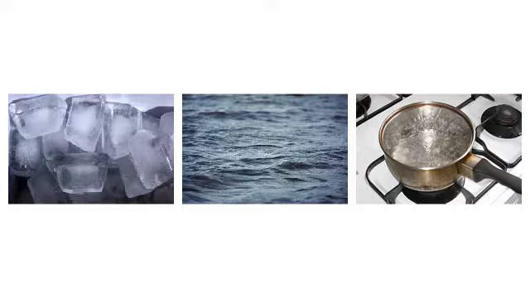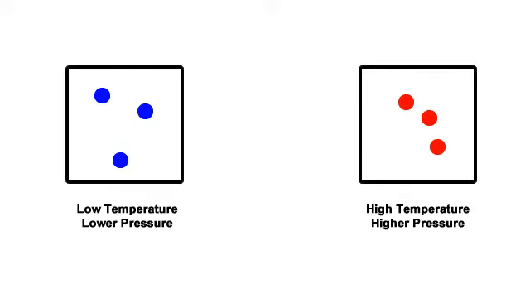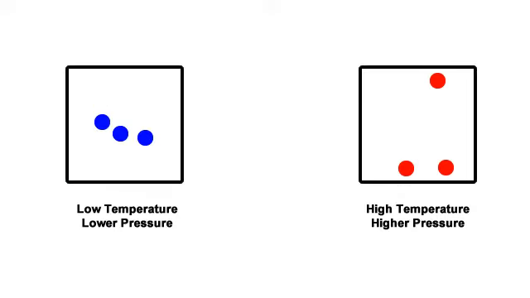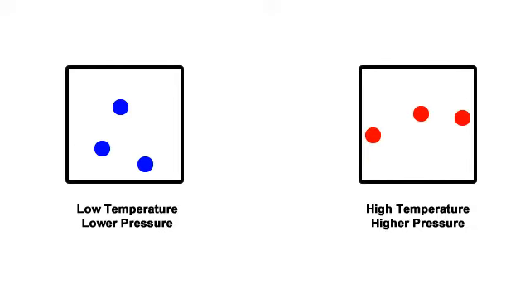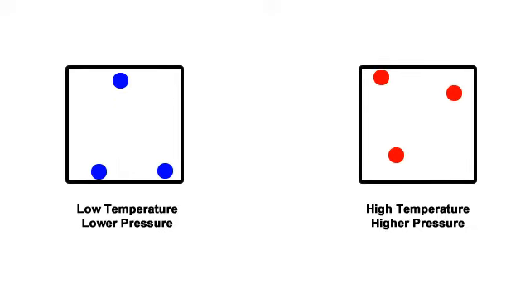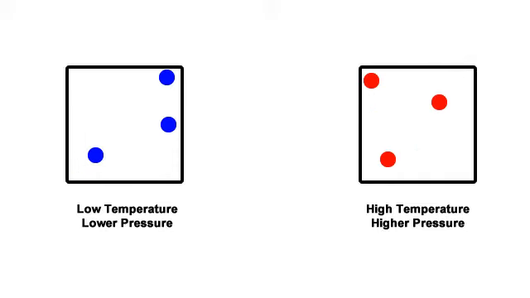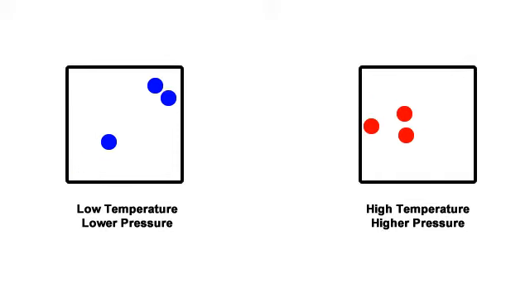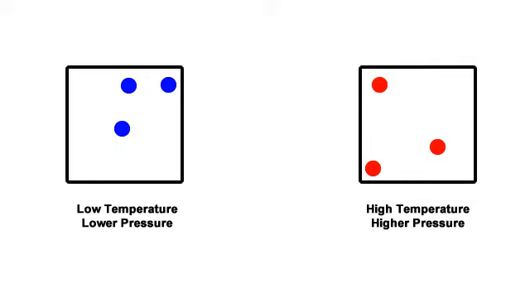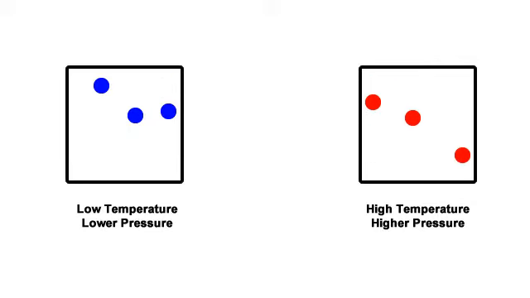What's true of water is also true of the atmosphere. The warmer it is, the more freely the gas particles move. The more it moves, the more it pushes against the areas around it, which causes higher pressure. The colder the atmosphere is, the slower the gas particles move. This means lower pressure. We're not done with water in the atmosphere yet.